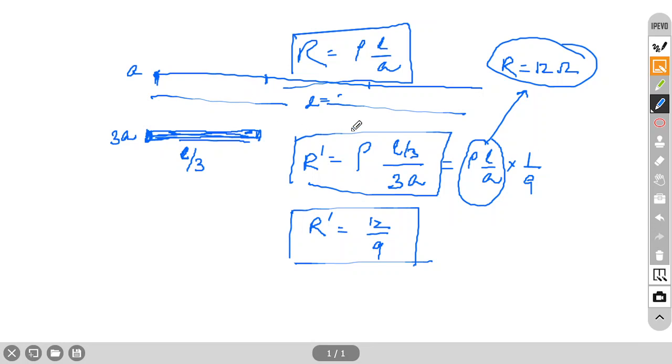Okay, so related to resistance, next we have combination of resistance. So we have to apply Ohm's law now. Combination of resistance: there are two types of combinations, parallel and series.